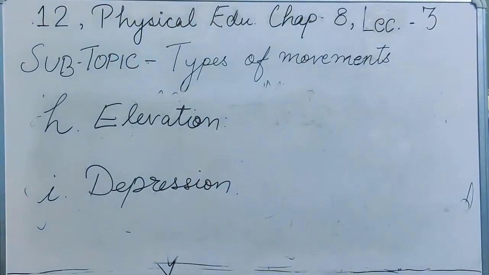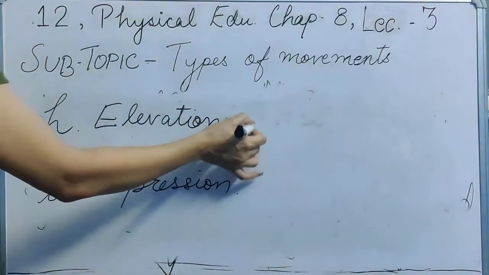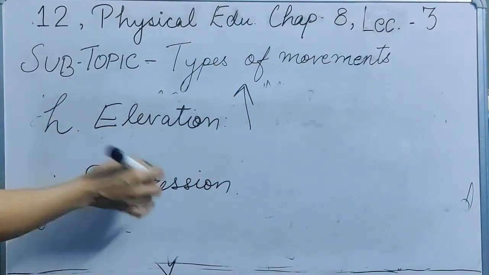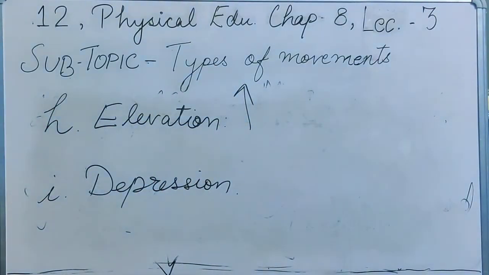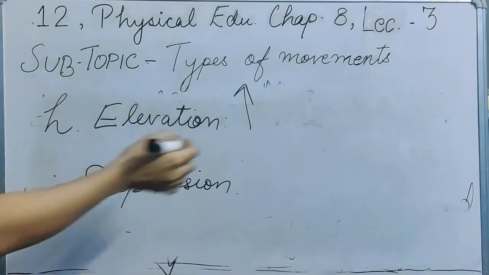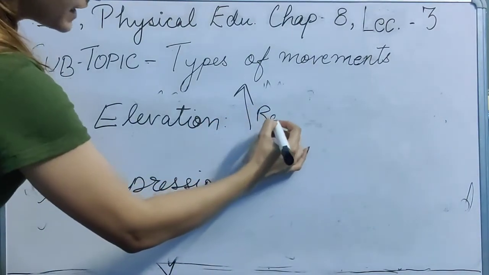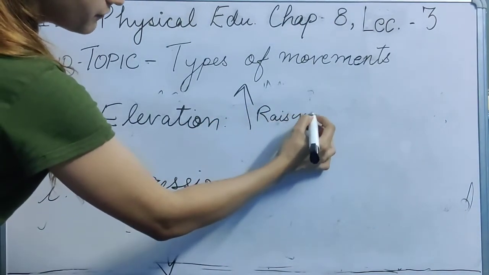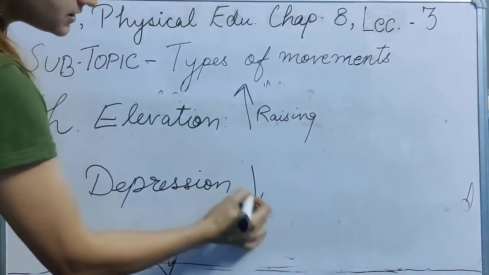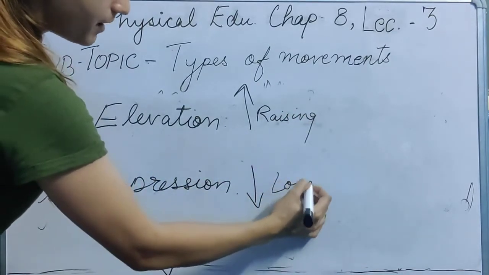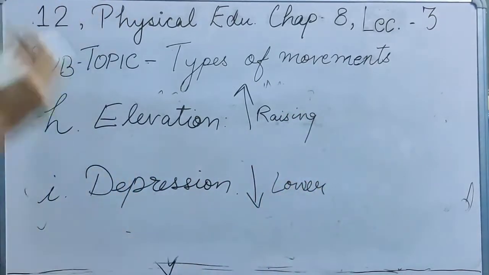Elevation means raising a part of the body, just raising up. And depression means lowering a part. So in this there is raising a part of the body upward, and in this there is lowering of a part. That's it.